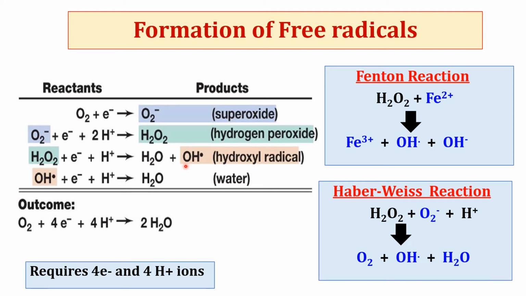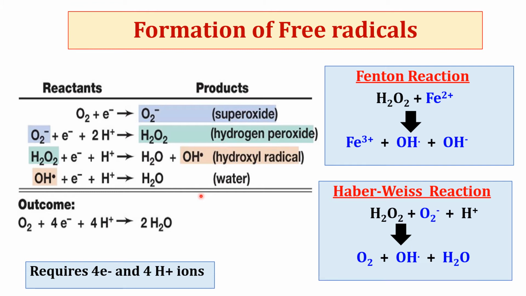Once superoxide radical is produced, it can initiate formation of other free radicals in the same sequence, which is shown in this image. Toxic levels of oxygen can also lead to the formation of additional ROS. Oxygen can take one electron from a metal ion like ferric ion to form superoxide radical.